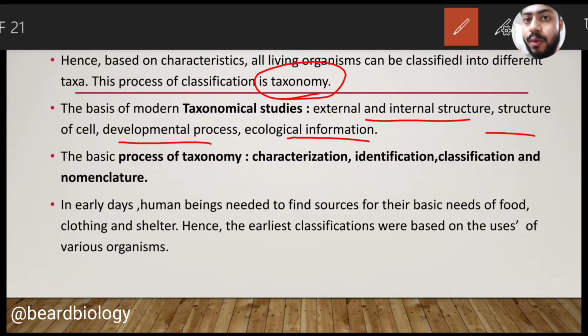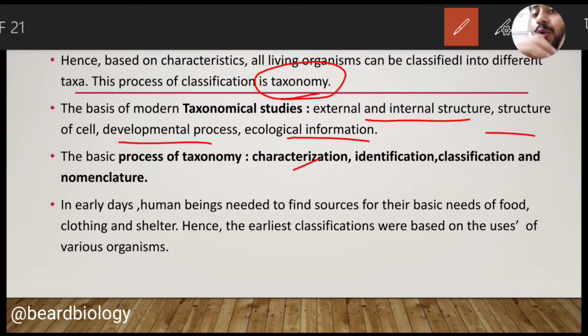Now we will go for the process of taxonomy. There is a four step process of taxonomy. The first step is characterization. That means whenever a new organism has been identified, we try to note down its characteristic features.